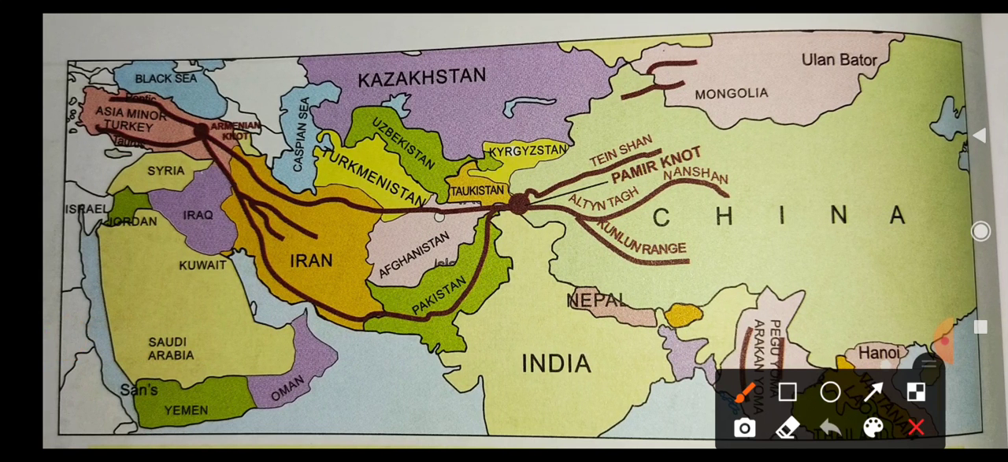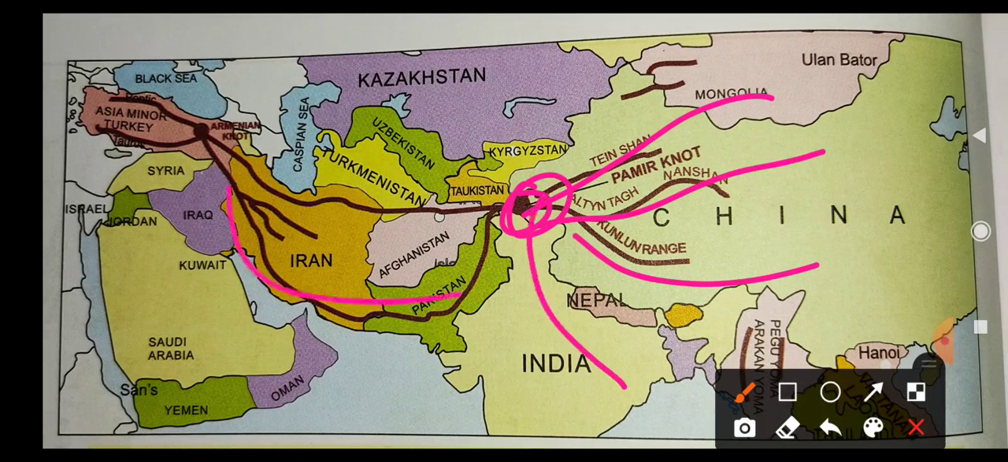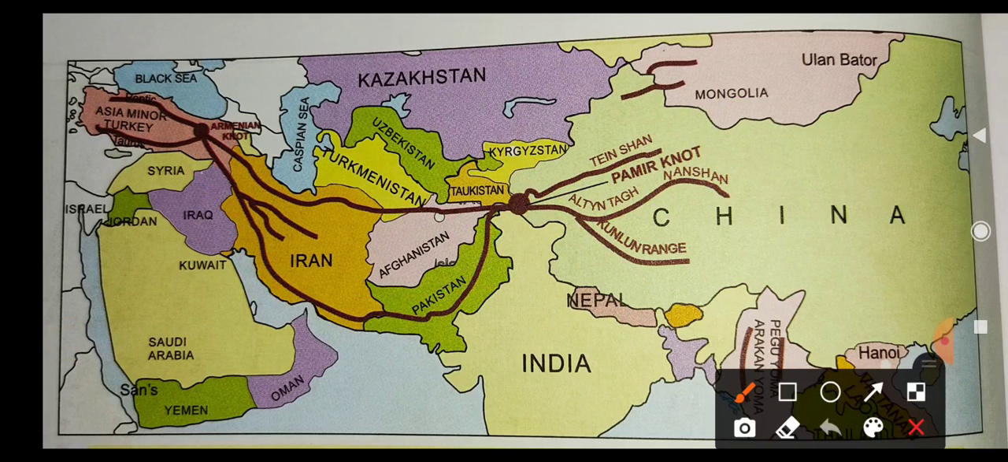Now you can see that here there is a knot. What is a knot? A knot means a junction point where all the mountains are connected. Here there is also one Armenian knot, so there are two knots which are interlinked. From this Pamir knot, all these mountain ranges arise, which I explained to you.